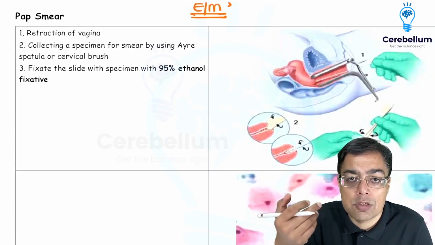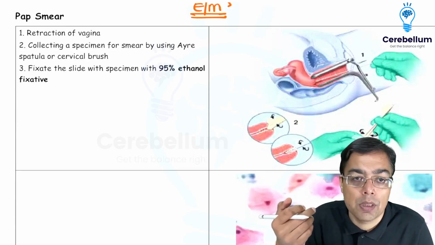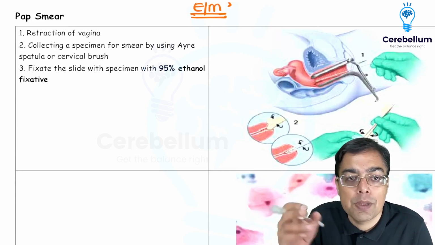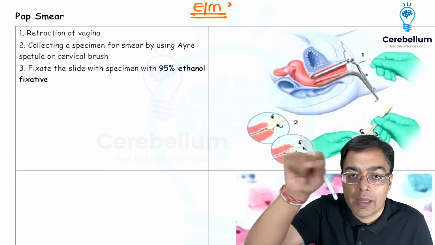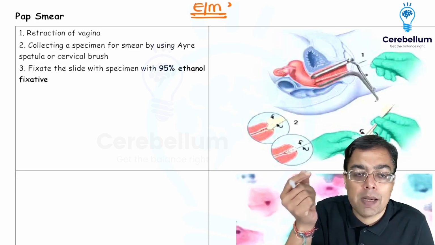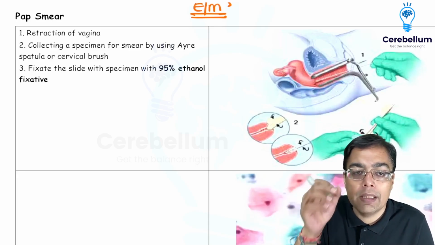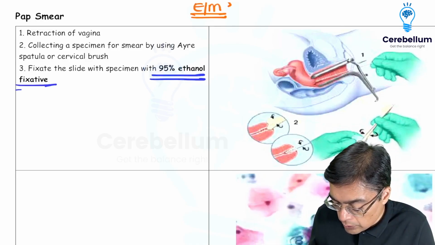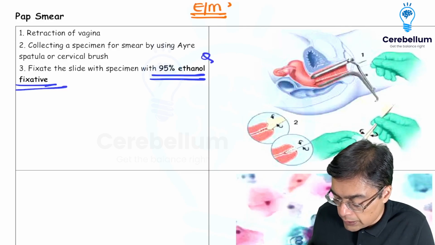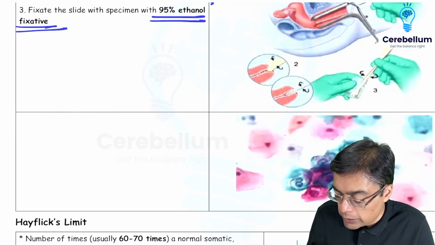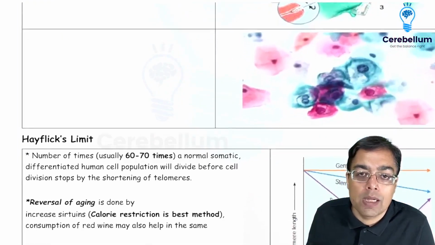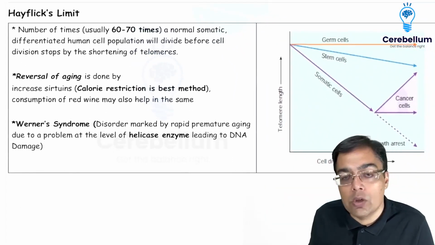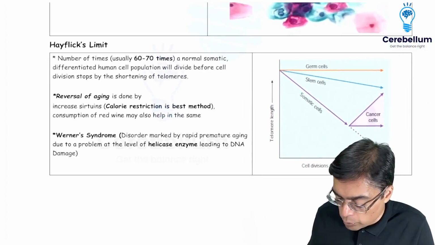One of the areas where you're going to be using fixatives, especially when you think in terms of something like a gynecology OPD, would be the pap smear. You have been asked a question in the exam, that's a gynae path overlap: how do you take a pap smear? There is going to be a retraction of the vagina, and then you're going to collect that specimen with the help of the spatula or the cyto brush. And then you're going to fixate it with the help of 95% ethanol, right? 95% ethanol. Of course, you're all aware of the techniques, and what are we looking at? We're looking at something like the maturation index, which is going to give us an idea with regards to the quality of the cells. That's how you're going to make a report over here.